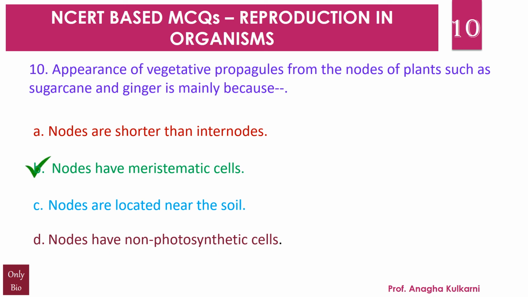Nodes have meristematic cells. See, meristematic cells are the cells which are actively dividing. So, propagules जो nodes में से निकलते हैं, ये meristematic cells की वजह से निकलते हैं. अब vegetative propagules are of different types, like leaf buds of bryophyllum, eyes of potato, bulbil of agave, offset of water hyacinth, and rhizome of ginger. ये सब के सब vegetative propagules है.